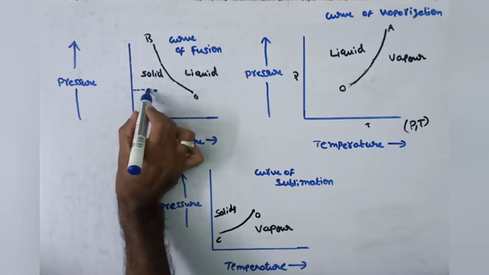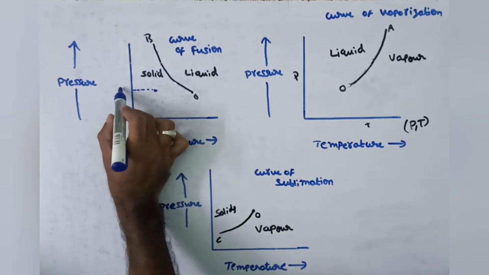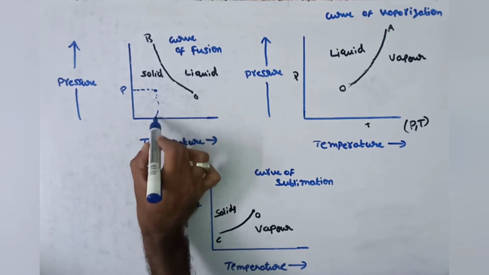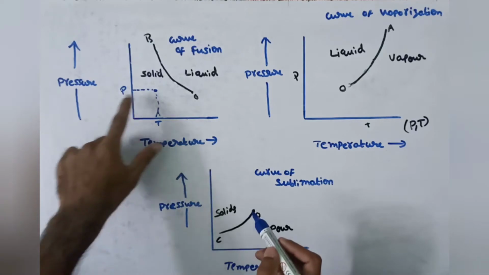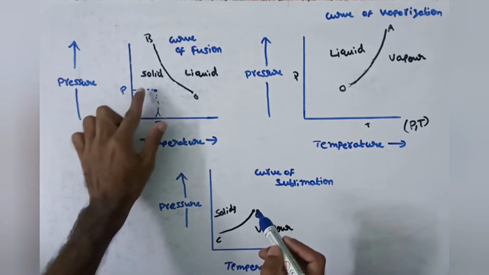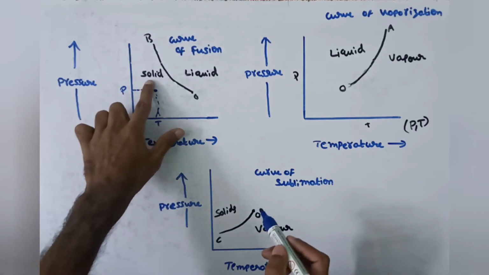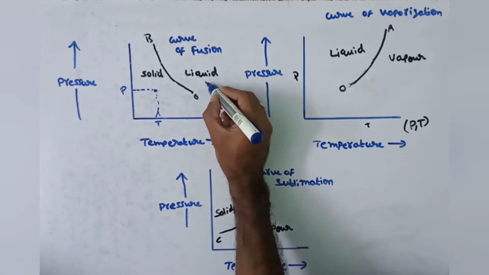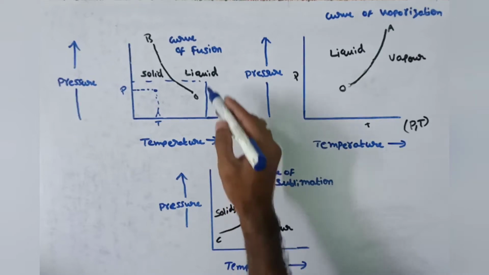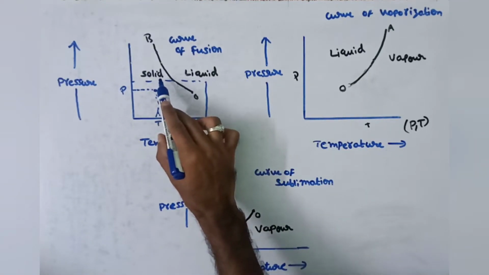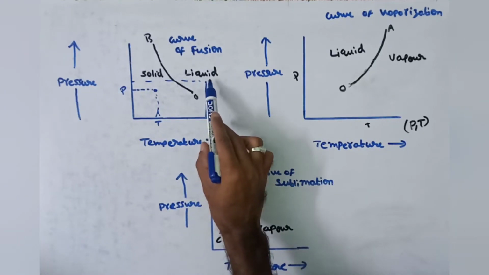according to this point, here is pressure P, and this point has temperature T, then we can say that for this pair of pressure and temperature, the substance is in solid. If we take this other point, we can say that the substance is in liquid state.